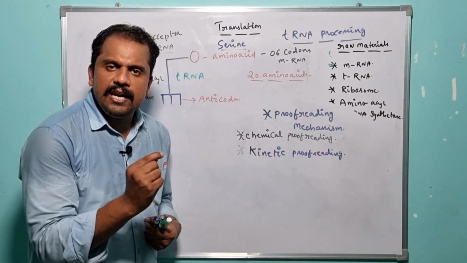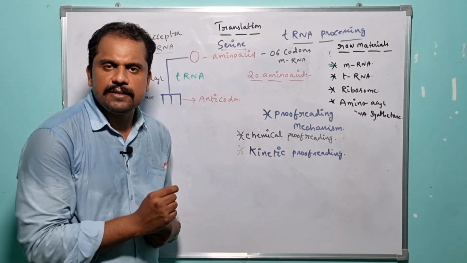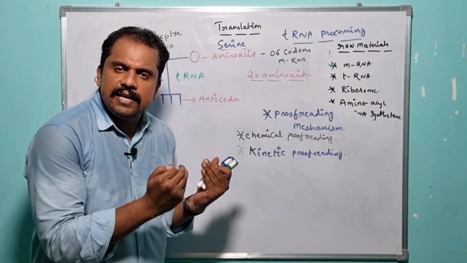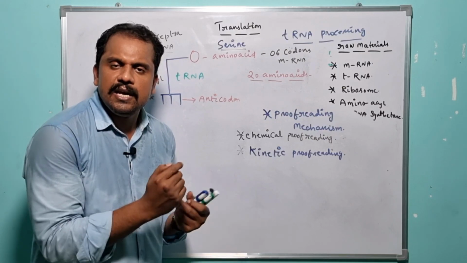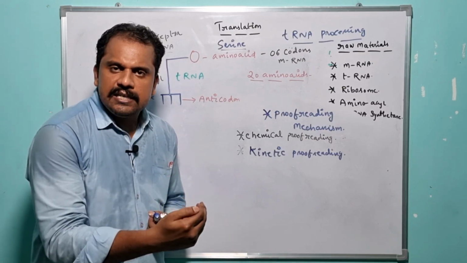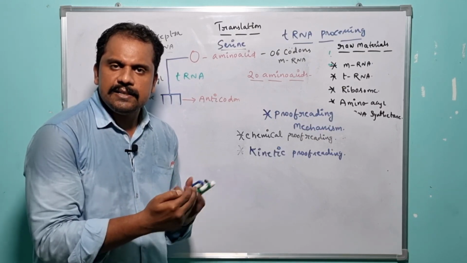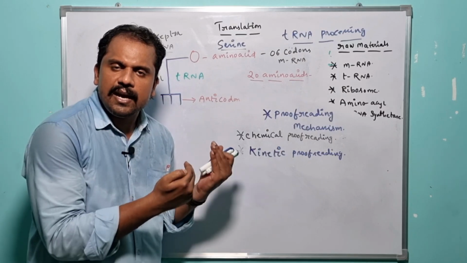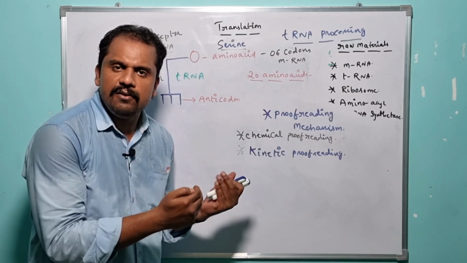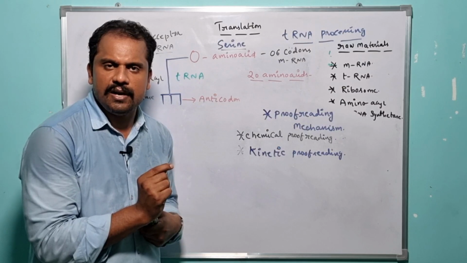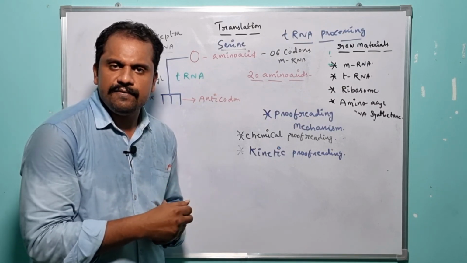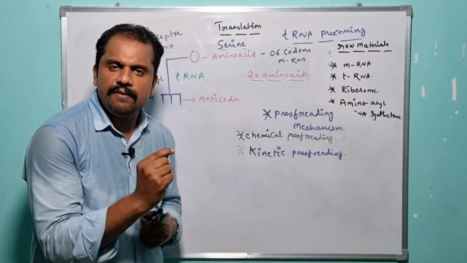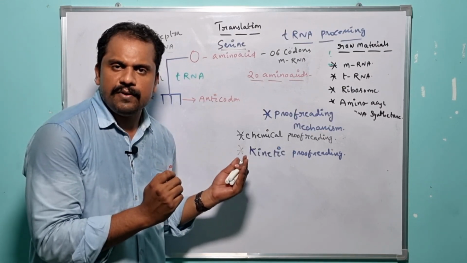And what about the kinetic proofreading mechanism? The specific kinetic proofreading mechanism is a complex process. So we are going to discuss the kinetic proofreading mechanism during the elongation phase of the translation mechanism, because if I explain the kinetic proofreading mechanism right now, it is not so easy for you to understand. So when I explain the elongation phase of the translation mechanism, surely I will explain what the kinetic proofreading mechanism is.